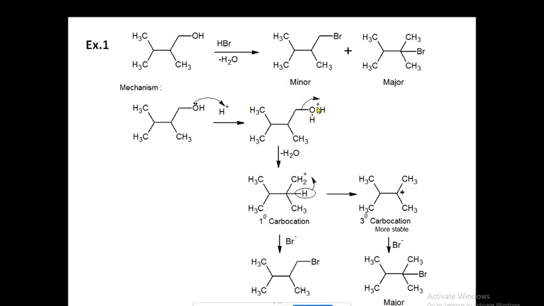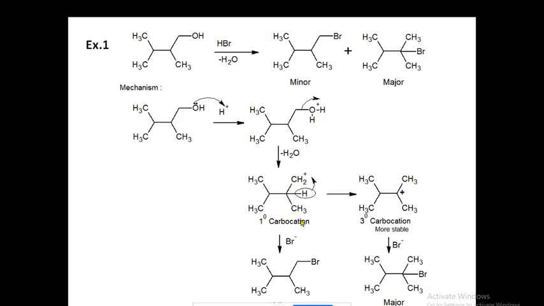As it gets the positive charge, it becomes a good leaving group. The OH group is now converted into a good leaving group. Now this will leave this carbon with its electron pair. So the water molecule is eliminated and you get this carbocation. This carbocation is a primary carbocation, as this carbon is joined to only one carbon here.